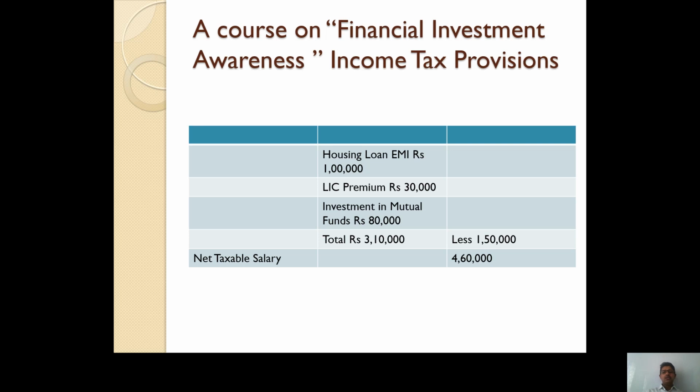All investments made by Ranjit Kolle are eligible for deduction under section 80C. But the total investment made by Mr. Ranjit Kolle is rupees 3,10,000, and the maximum ceiling limit is applicable. So maximum ceiling limit is 1,50,000. So Ranjit Kolle will not get a deduction of rupees 3,10,000, but he will get a deduction of rupees 1,50,000 only.